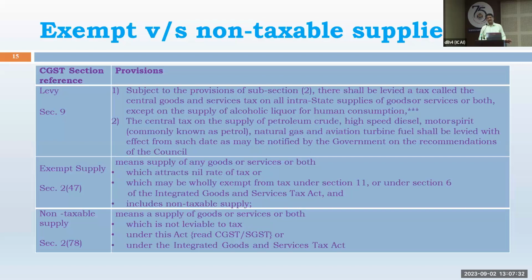And certain non-taxable supplies, I will give a couple of examples, are not to be considered, because they do not come into the purview of GST. One is motor spirit. There are a few items called motor spirit. One is crude oil. Crude oil is motor spirit, or petrol or diesel or ATF,